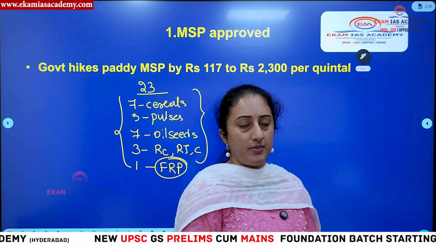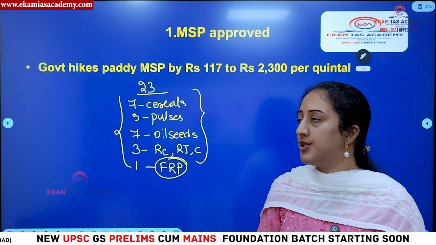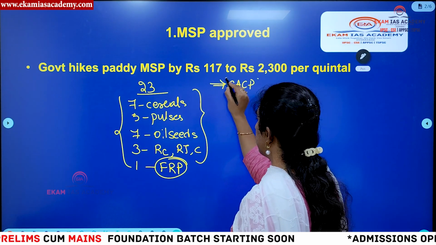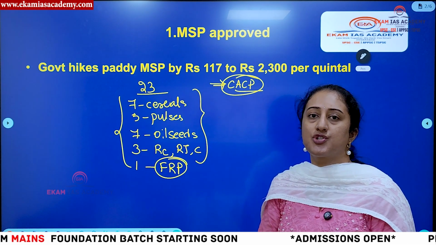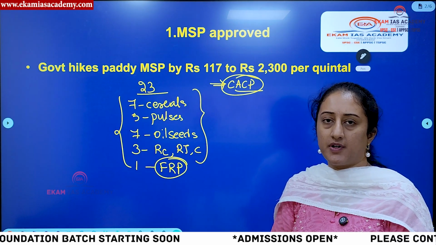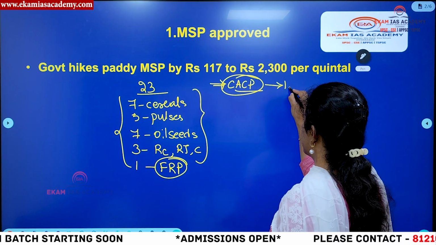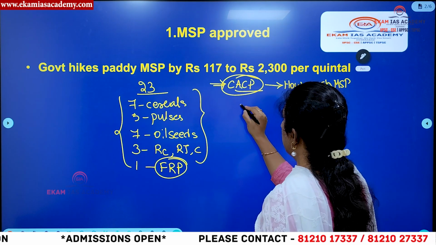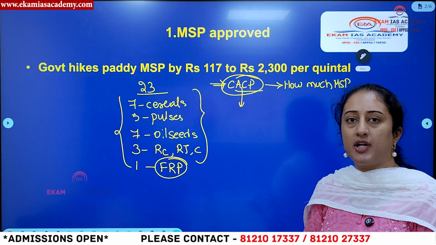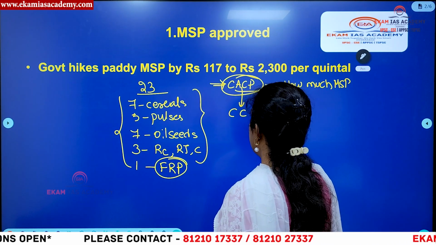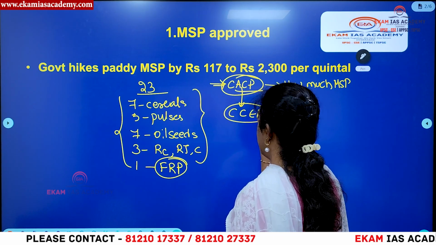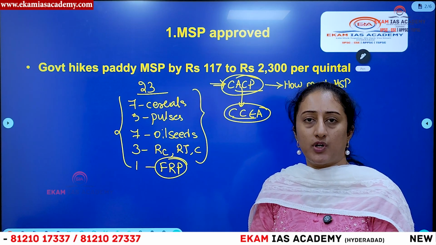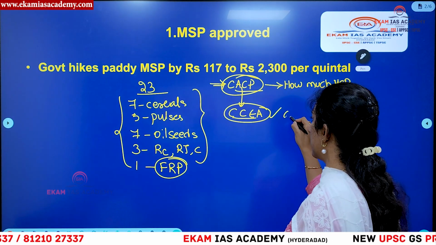Then who is going to decide this MSP? On what grounds will it be decided is a question. Who decides MSP? There is a commission called the Commission on Agricultural Costs and Prices, CACP. This is not a statutory body. This is an attached office to the Ministry of Agriculture and Farmers Welfare. It is going to determine how much the MSP has to be. Then who is going to approve this? CACP will forward the rate, they will prepare that this much can be the MSP. Then the final approval will be given by the Cabinet Committee on Economic Affairs, headed by the Prime Minister, who is going to finally take a call on MSP. So this is where the approval comes for MSP.